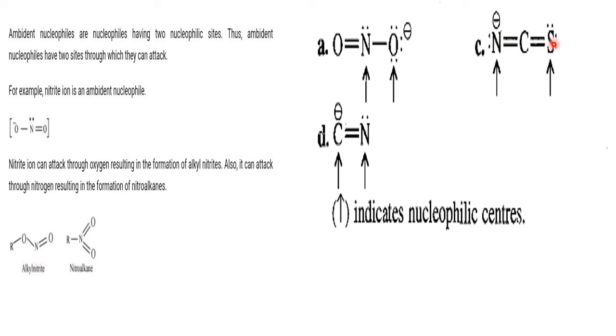Here it has two lone pairs of electrons. It has electrons and also a negative charge. So it can attack either by N or by the sulfur. If it attacks by the sulfur, they are called thiocyanates, and if they attack by the nitrogen, they are called isothiocyanates, depending on the type of attack by the same nucleophile. So the same nucleophile attacking by two different sites comes under the category of ambident nucleophiles.